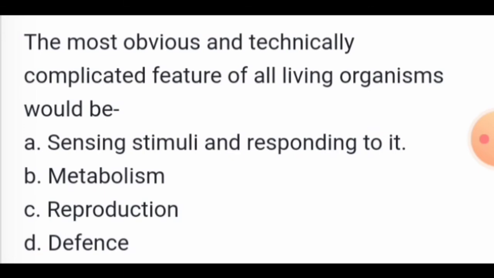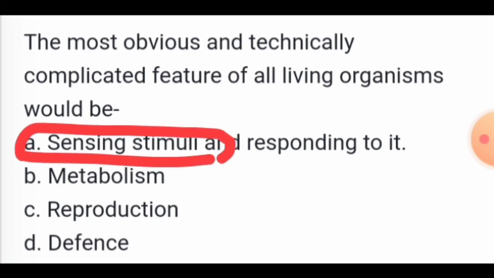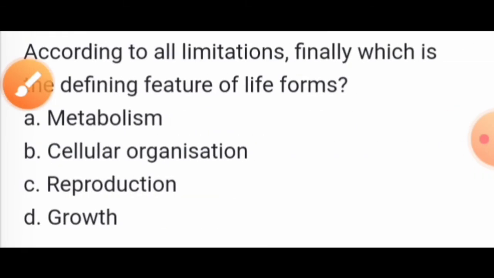The most obvious, technically complicated feature of all living organisms would definitely be sensing stimuli and responding to them. That is the most complicated feature. According to all limitations, finally, which is the defining feature of the living form? Here the answer may be metabolism. According to these options it includes consciousness also, but here consciousness is not a sole option, so we can say metabolism is the correct answer for this particular question.